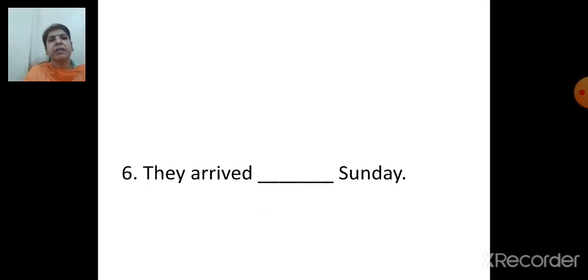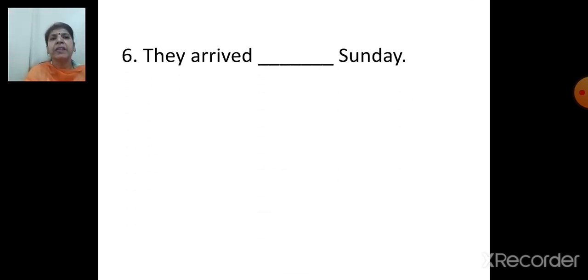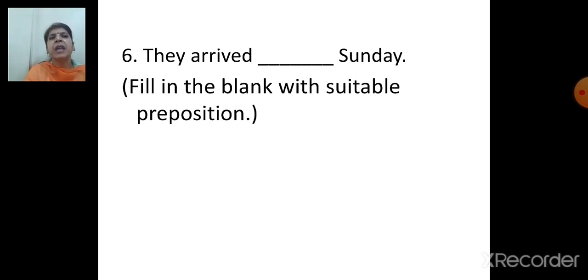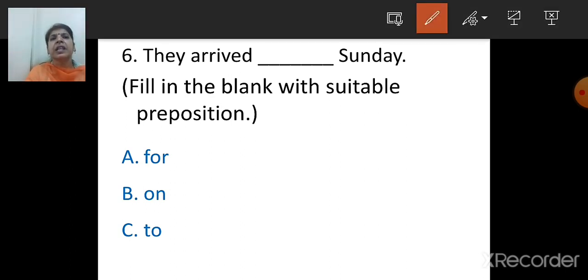Now next one. They arrived dash Sunday. Fill in the blank with a suitable preposition. Options are for, on, to. So which is the correct option, children? They arrived on Sunday. So which option? B. On. So the correct answer is on.